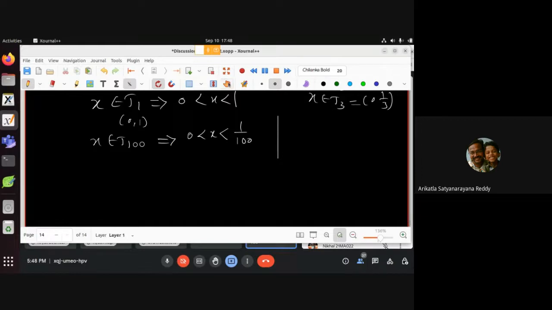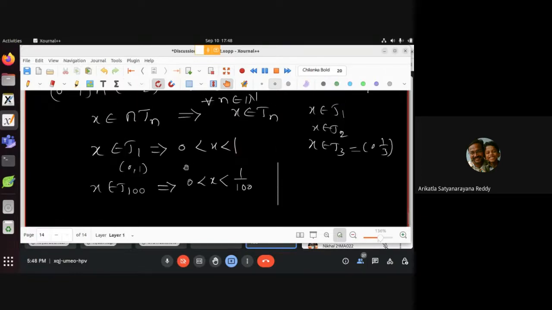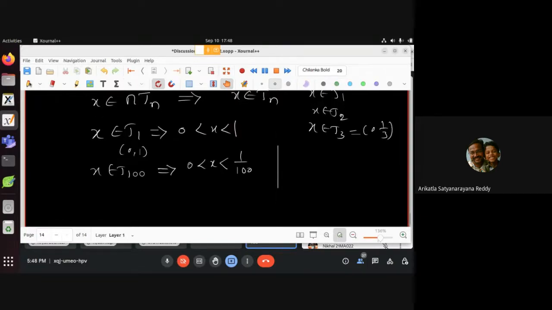Tell us something about x. Okay, can x be positive now? x is in the open interval 0,1, x is in the open interval 0,1/2, x in 0,1/3. From this can you say x is greater than 0? Yes, right? This is there.